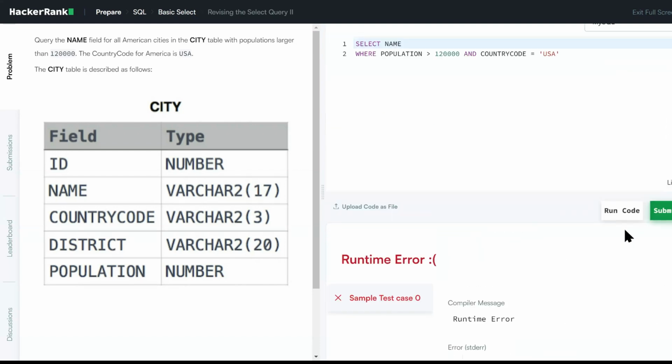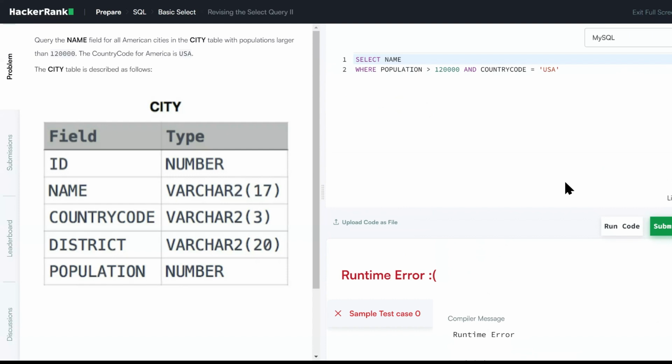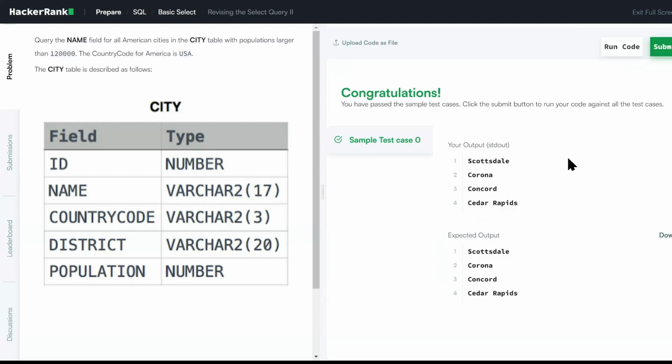I'm sorry that we are not getting the right result. Why is it so? What is it saying? Because we have not selected any table. We have to write the table as well, right? So this is the silly mistake which we always make.